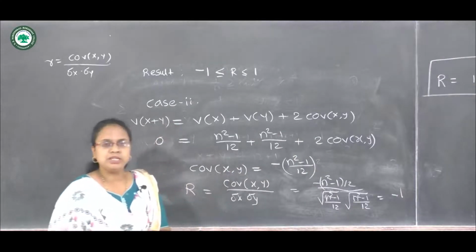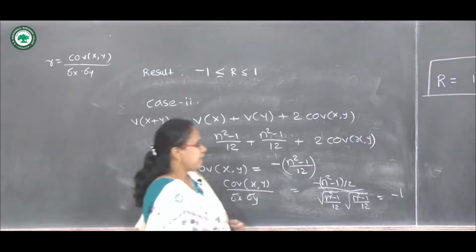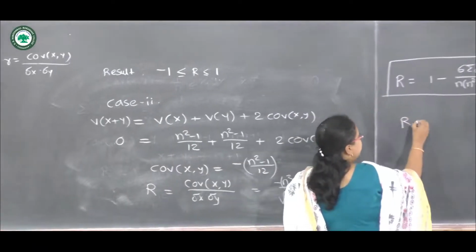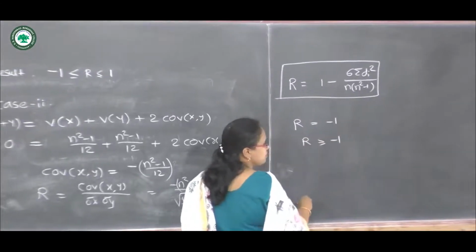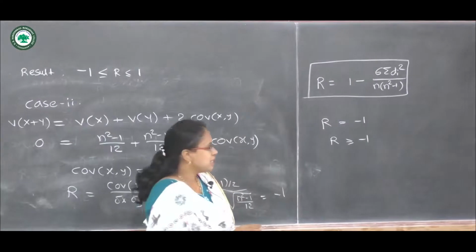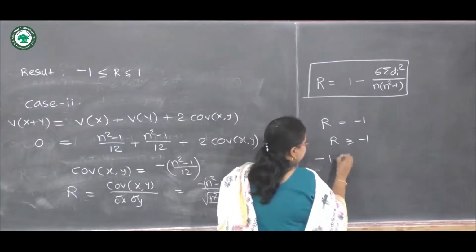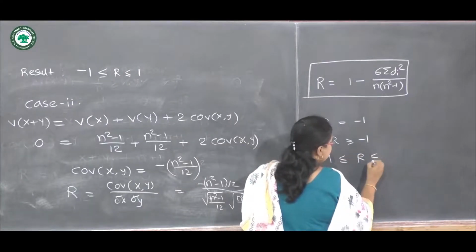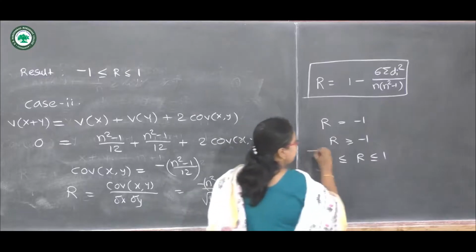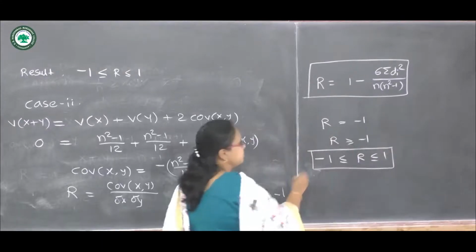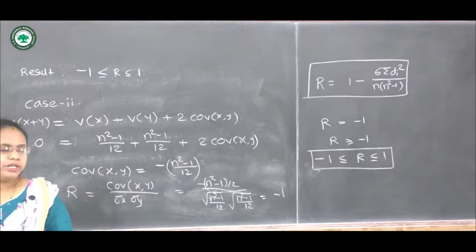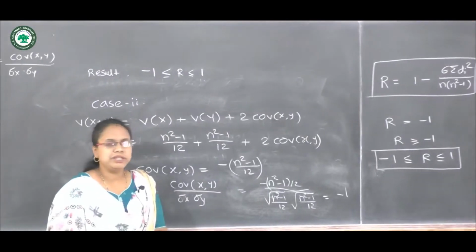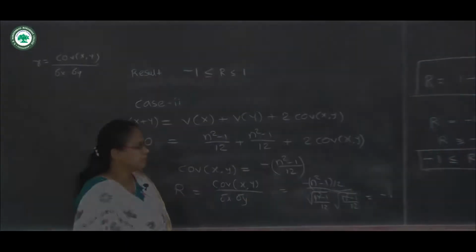So the minimum value of R we get is R equal to minus 1, meaning R must be greater than or equal to minus 1. So from both cases, we can write that R lies between minus 1 and 1. So the range of Spearman's rank correlation coefficient is between minus 1 and 1.